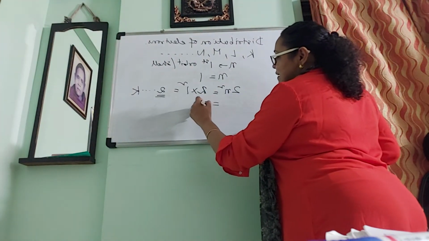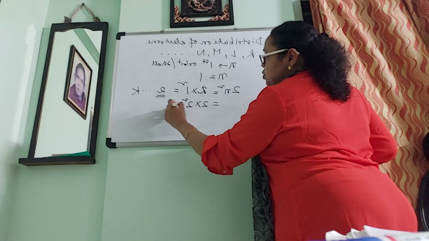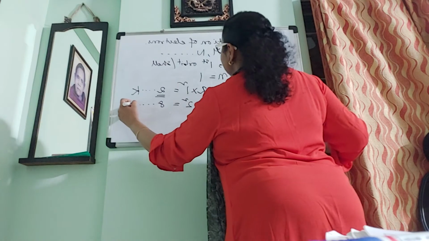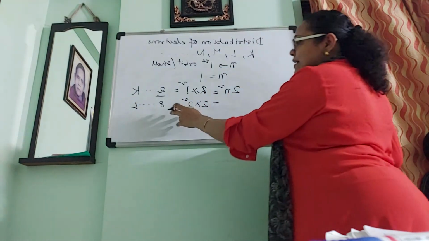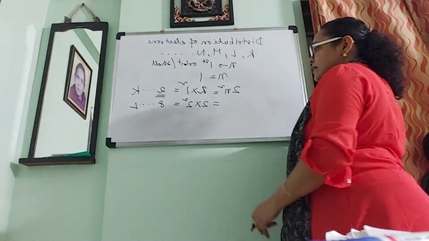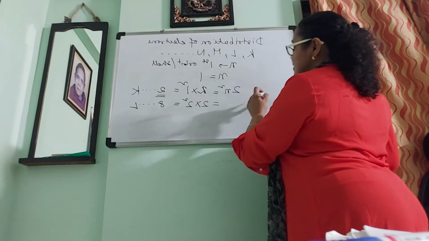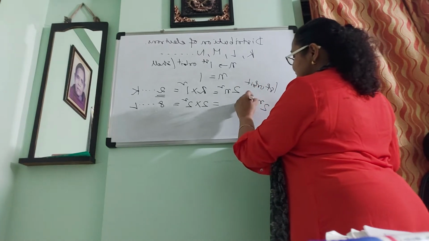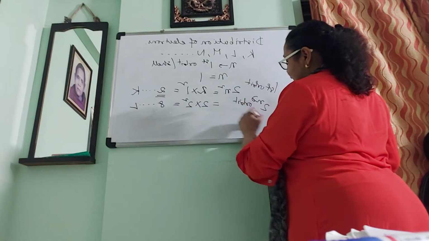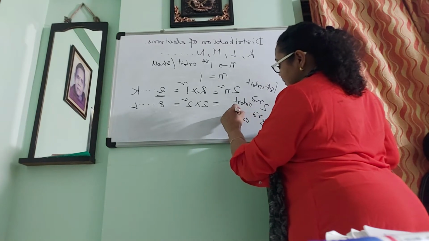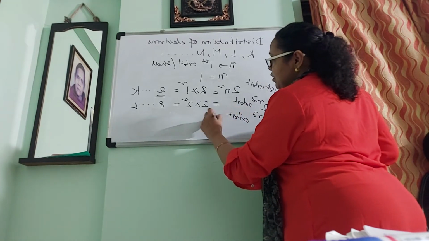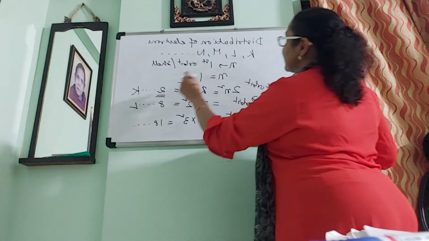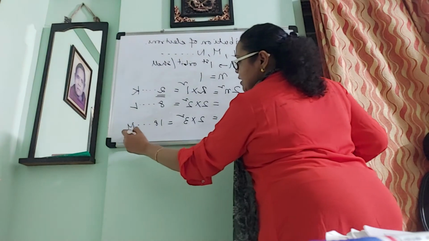When it is in the second cell, that is 2 into 2 square, 2 into 4, that is 8. So in the second cell, that is L, the maximum number of electrons is 8. And in the third orbit, the number of electrons is 2 into 3 square, that is 18, that is in the M, and so on.